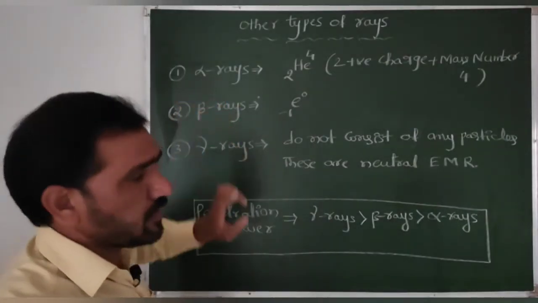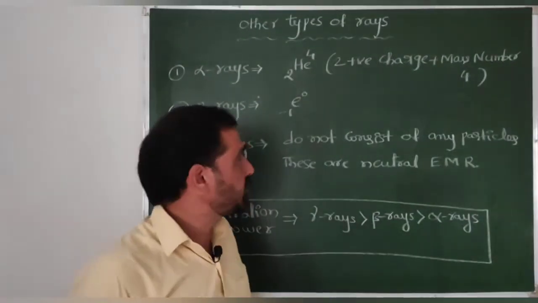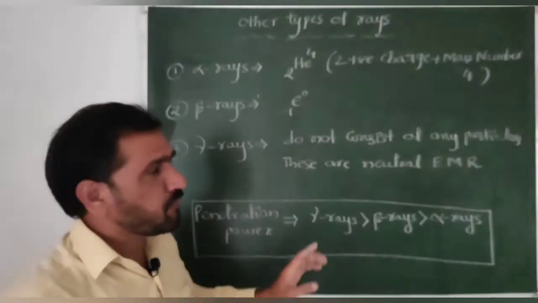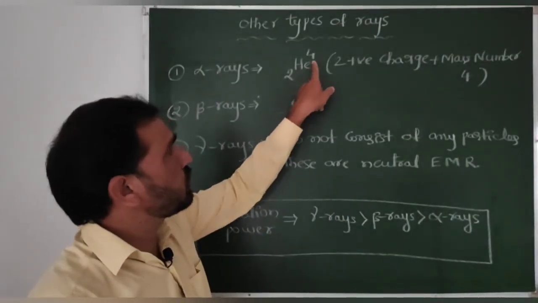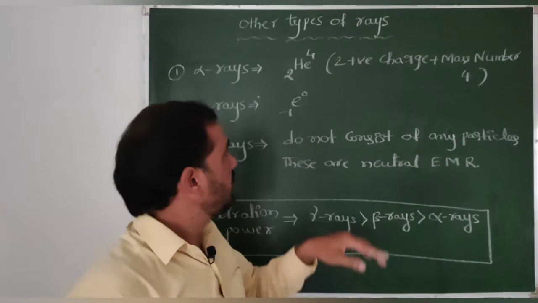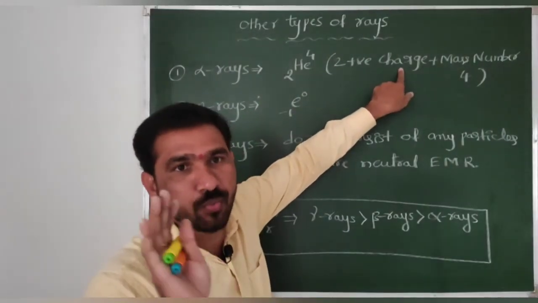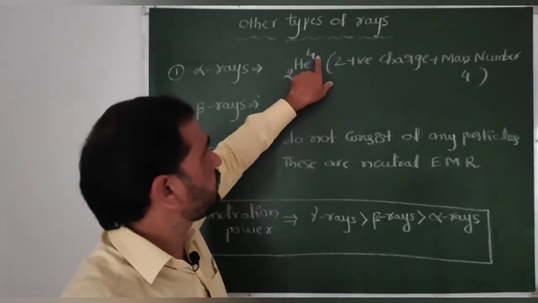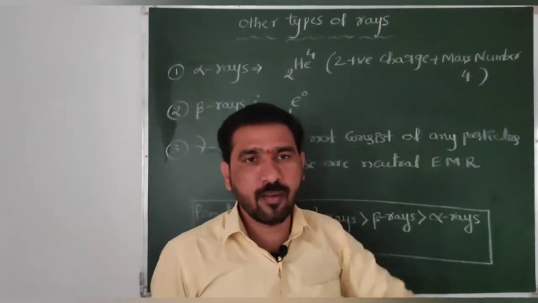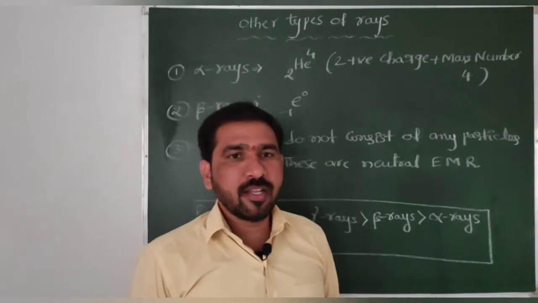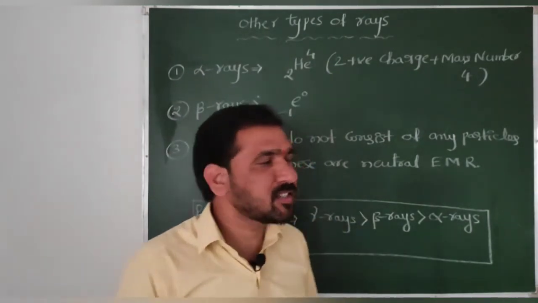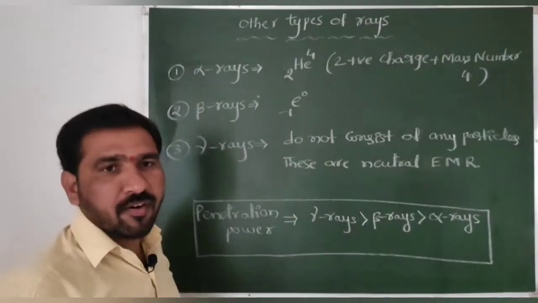Coming to alpha rays, important beta, listen carefully. Alpha rays means helium-2, 4. Here the 2 is the two positive charges, like 2 protons, and the 4 is nothing but the mass number. But is there any electron in these alpha rays?